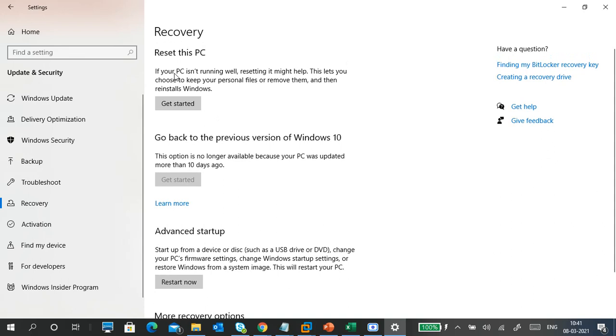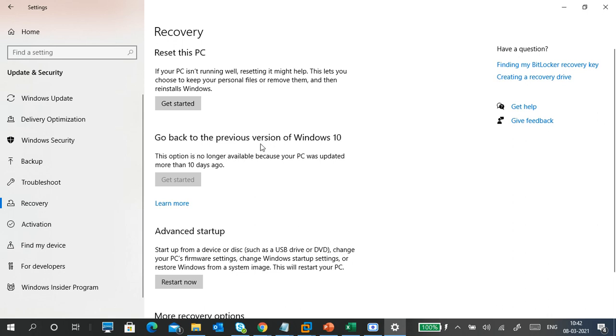So what is this Reset PC? If your PC isn't running well, resetting might help. This lets you choose whether to keep your personal files or remove them, and then reinstall Windows. What will it remove? Your personal files means files on your desktop, wallpaper, documents, pictures, videos, favorites. These are all your personal data. So your personal data will be removed, or you can keep it. So that is the thing.